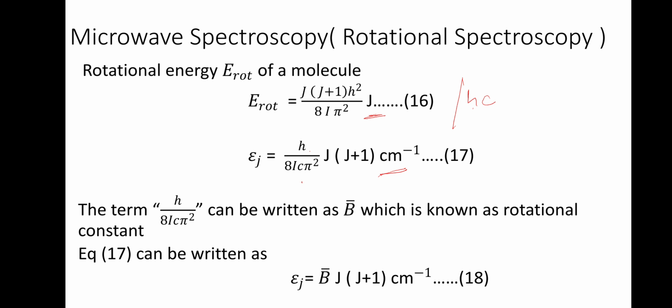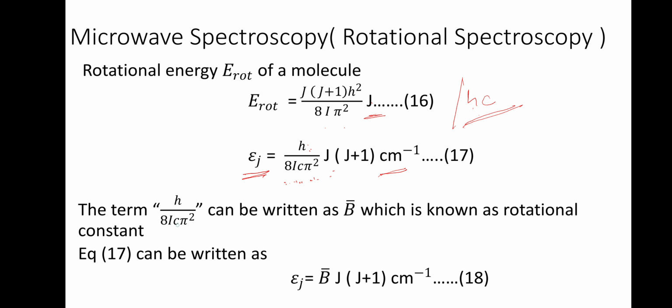So the expression will become epsilon J equal to h divided by 8 pi squared I c into J into J plus 1 centimeter inverse.